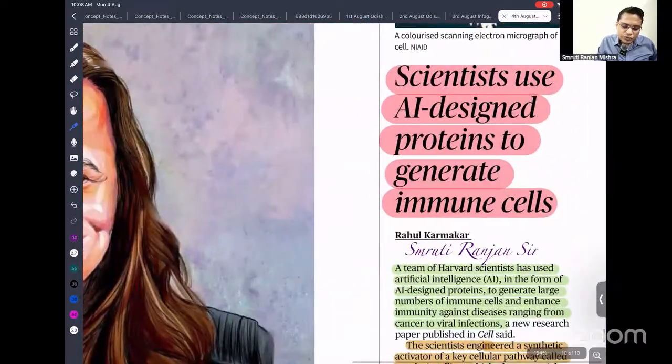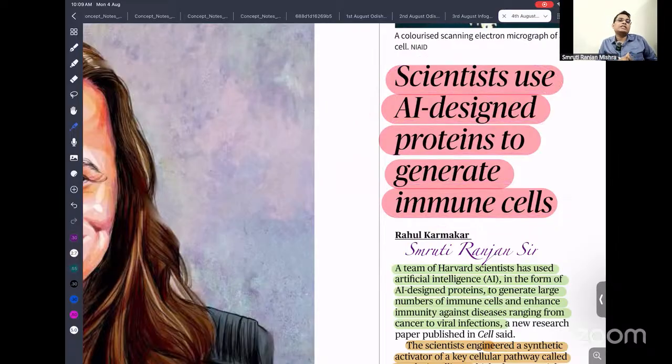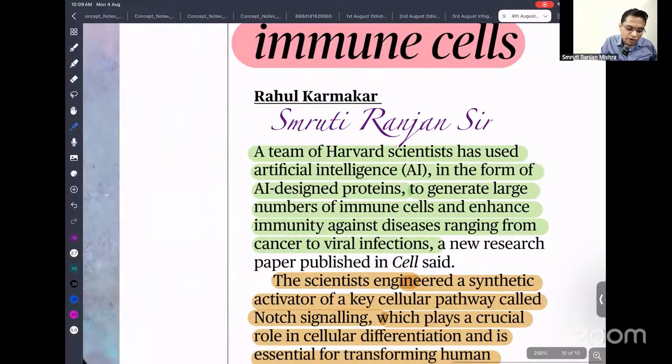So scientists use AI to design protein to generate immune cells. Scientists have redesigned the protein to generate immune cells. This is very important. A team of Harvard scientists has used artificial intelligence in the form of AI-designed protein to generate a large number of immune cells, enhancing immunity against diseases ranging from cancer to viral infection.